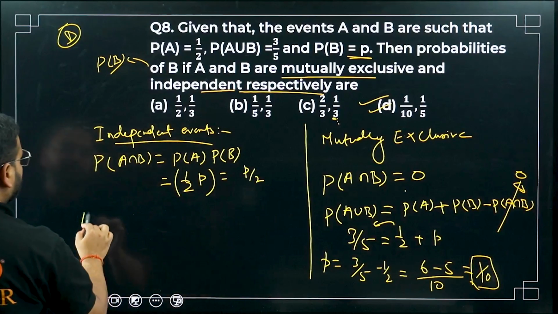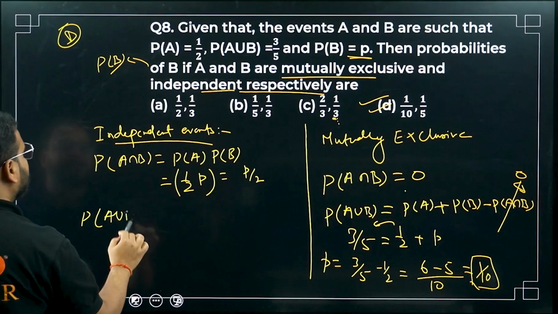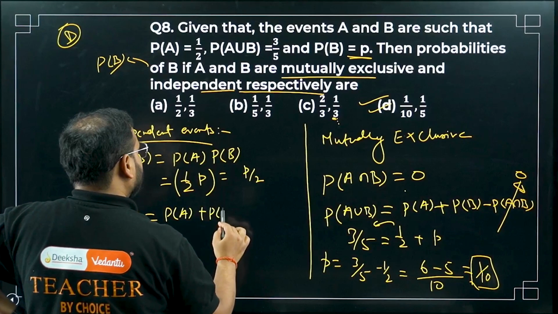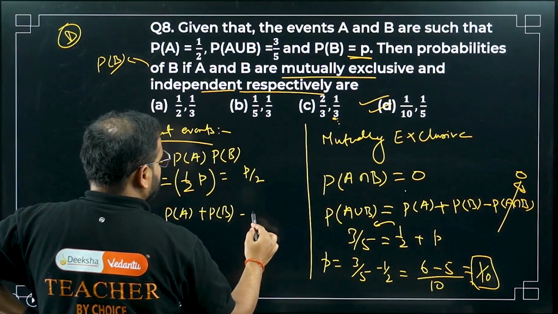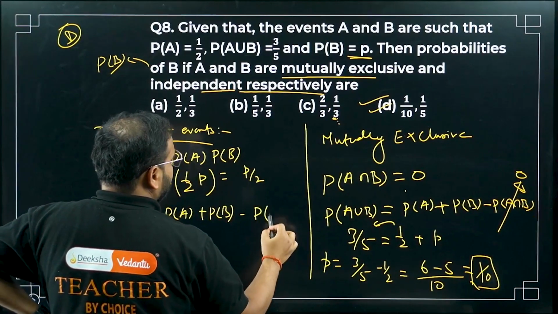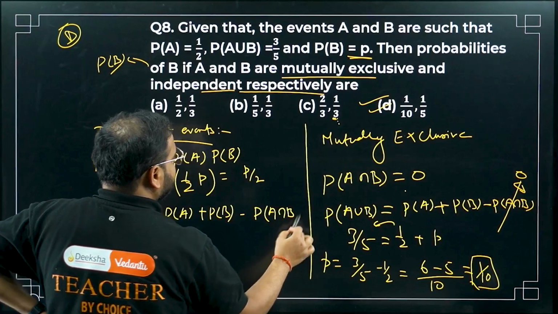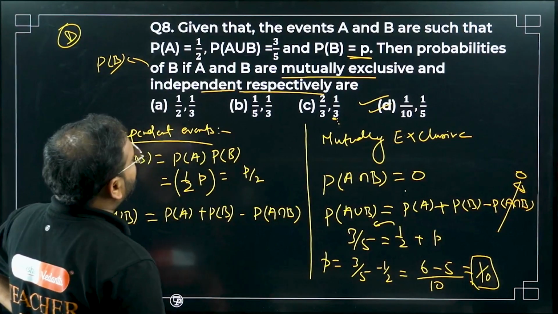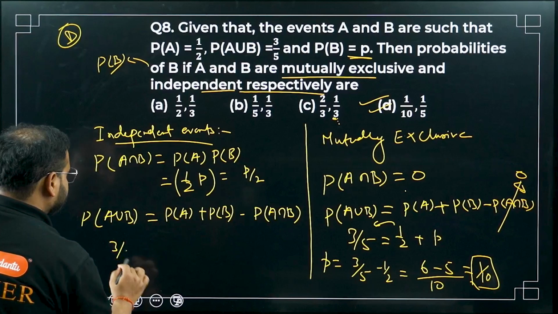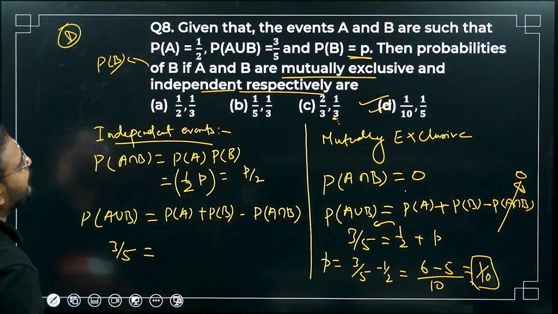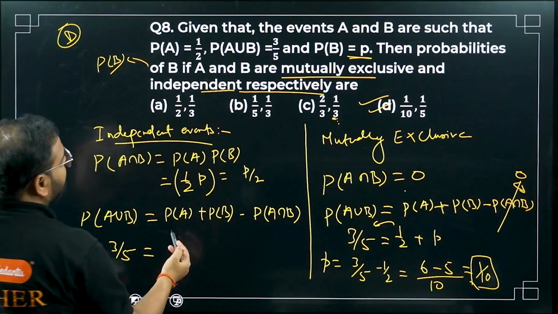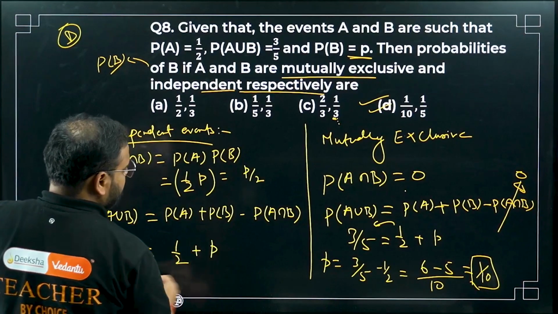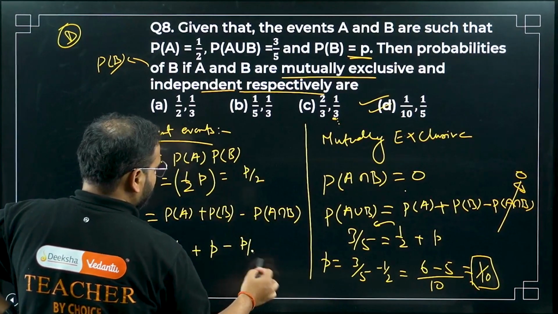Now check the union condition. P(A union B) equals P(A) plus P(B) minus P(A intersection B), correct now? What is A union B going to be? Please check. A union B is going to be 3 by 5, okay. P(A) is how much? 1 by 2. P(B) is simply P minus P by 2.